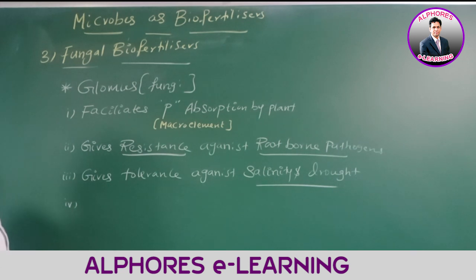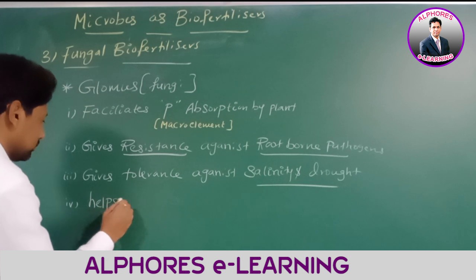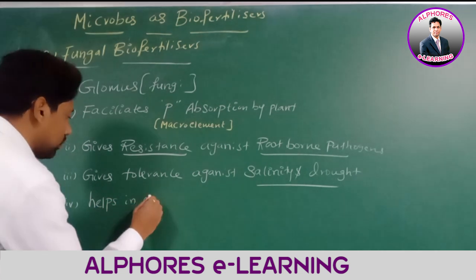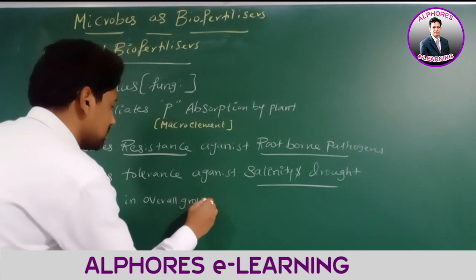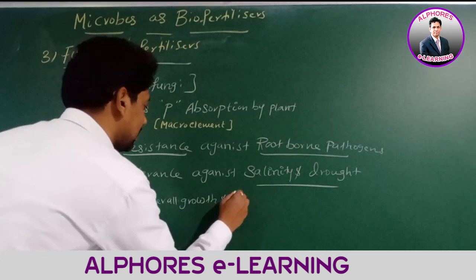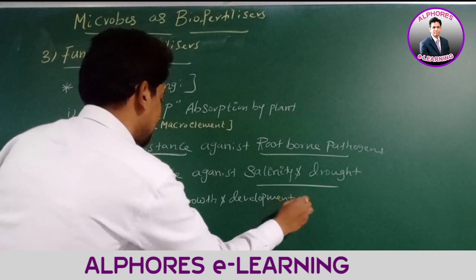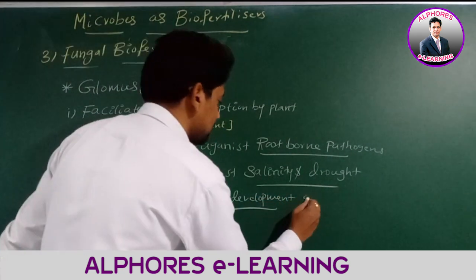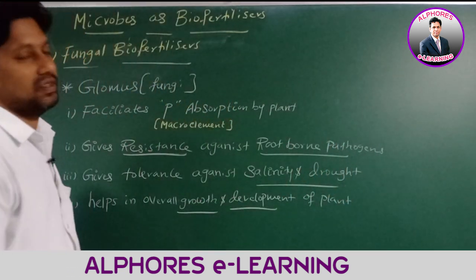Helps in overall growth and development of the plant.